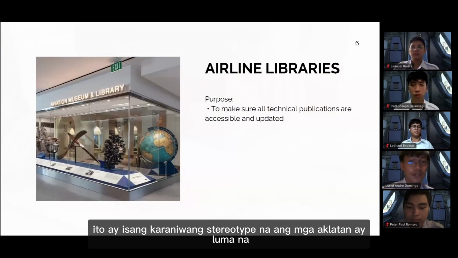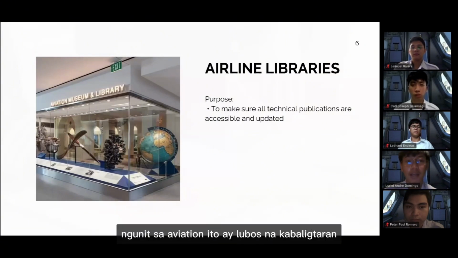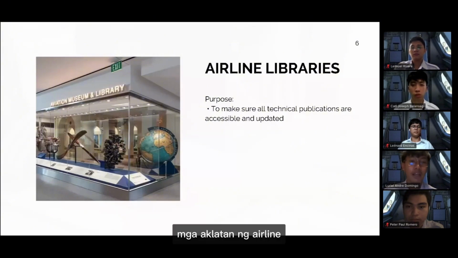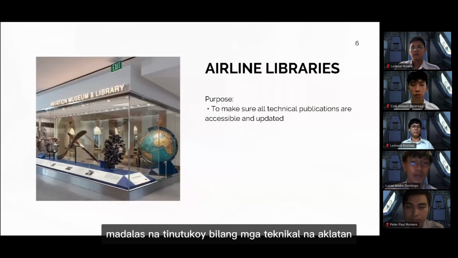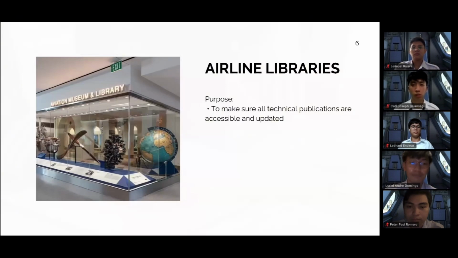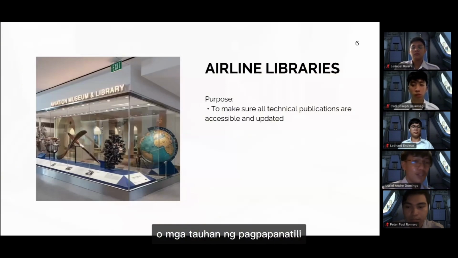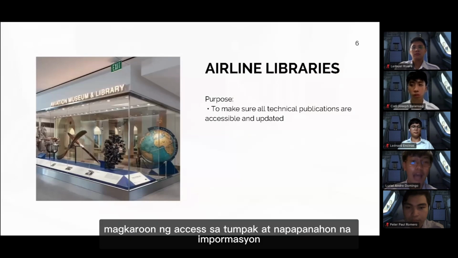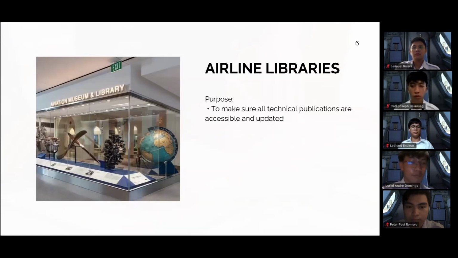It is a common stereotype that libraries are outdated in the digital era, but in aviation, this is quite the opposite. Airline libraries, often referred to as technical libraries, are essential hubs that ensure our maintenance personnel have access to accurate and up-to-date information.